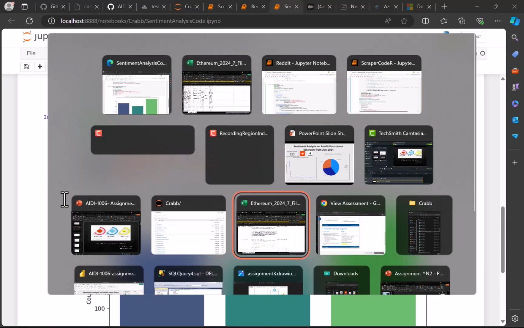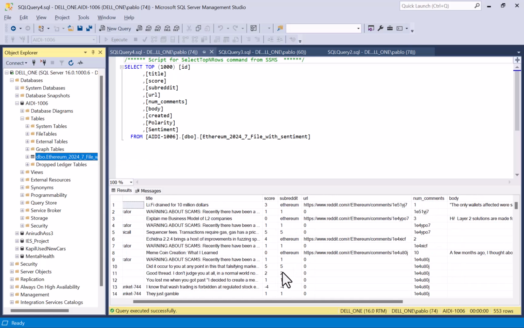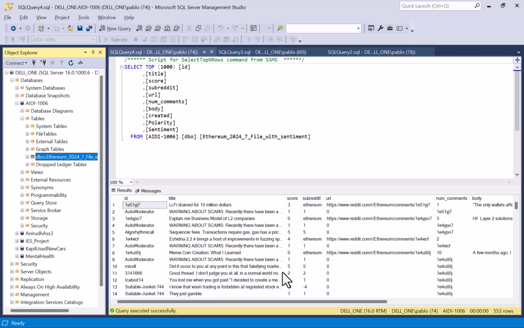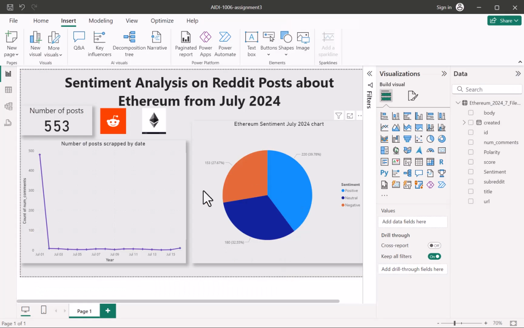After that, we use our Microsoft SQL database. We created a new database and imported our CSV file, and this is the output. We can see it is loaded correctly. Then we can use Power BI to connect with our Microsoft SQL Server database, import the data here, and create the visuals for our dashboard.